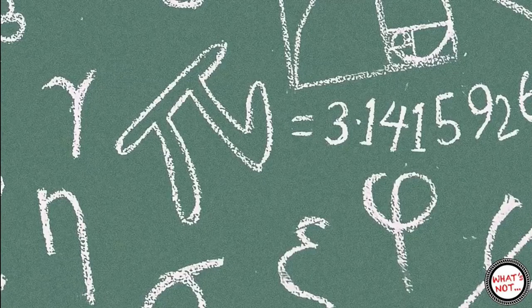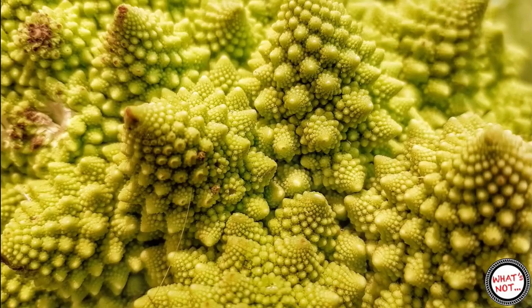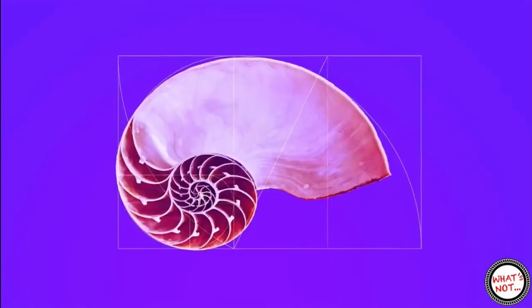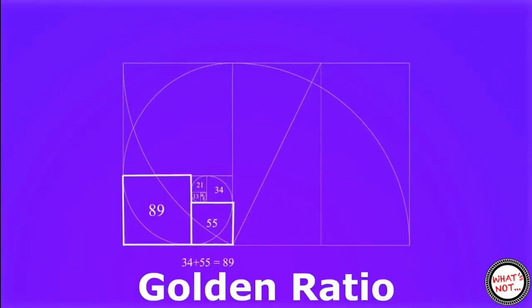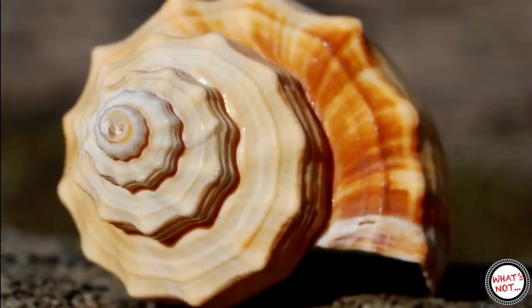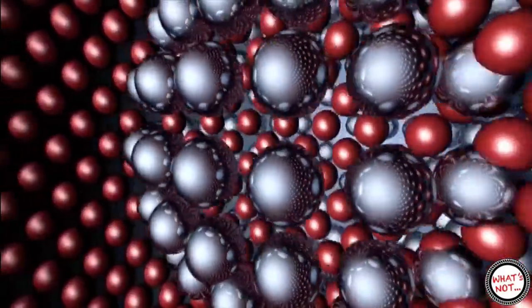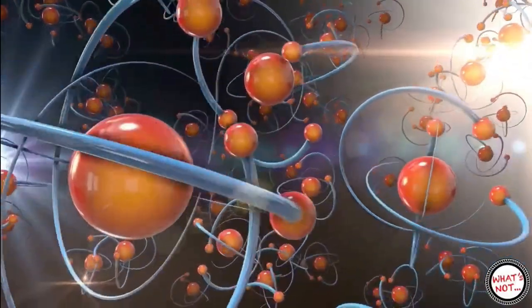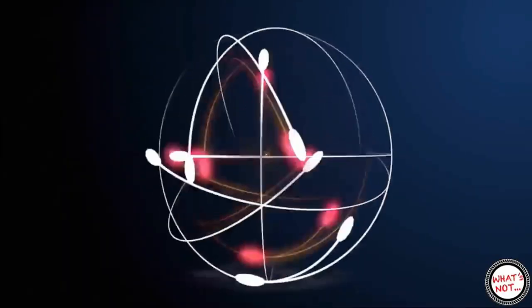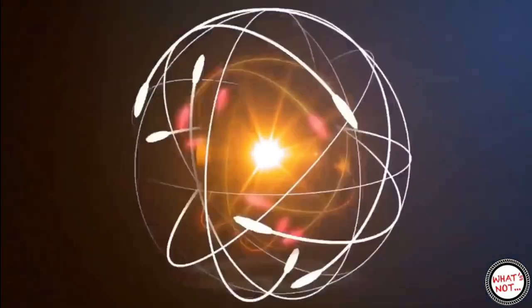Our universe is so mathematical. Almost everything in nature is highly symmetrical and follows geometrical patterns. We can see these patterns in the form of golden ratios and Fibonacci sequences present in many things in nature. Everything is made up of particles, and if we go deeper to an even more microscopic level, we reach the quantum world, which is pure mathematics.